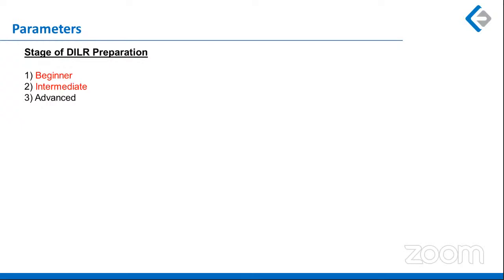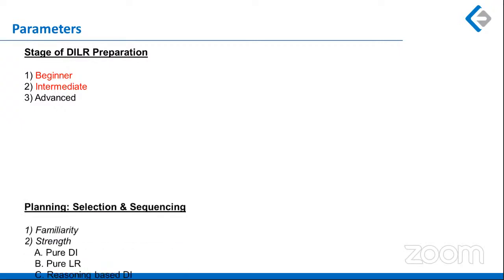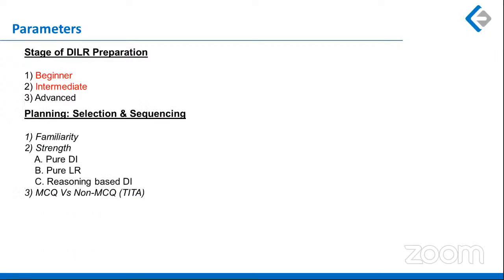You can say some are at intermediate level who are done with their DILR modules, and only few are at advanced level, right? So if I talk about the planning section and sequencing, it would have been difficult at this stage. But again, if you go into this section with an open mind and using your common sense, you could have had a good outcome from this section.